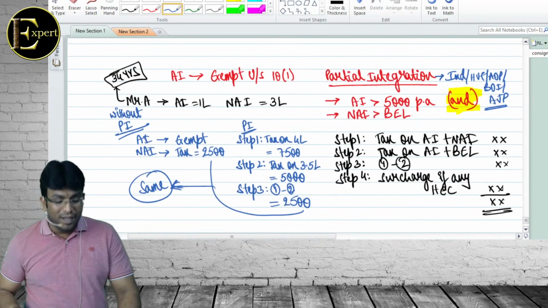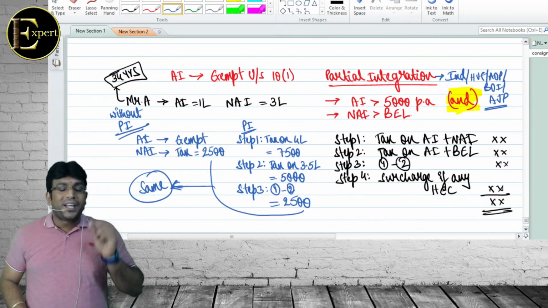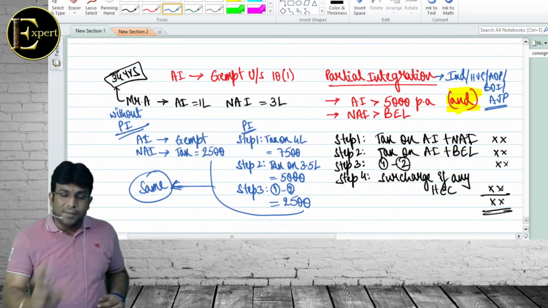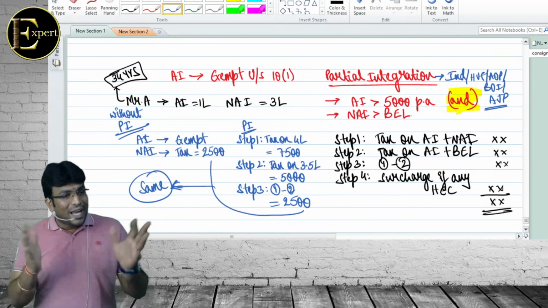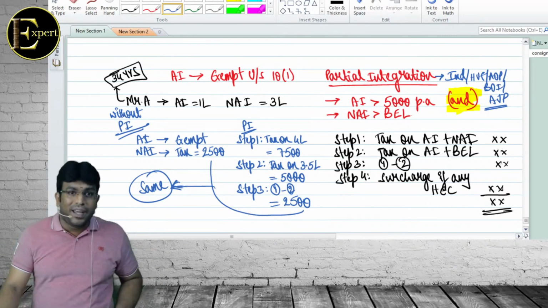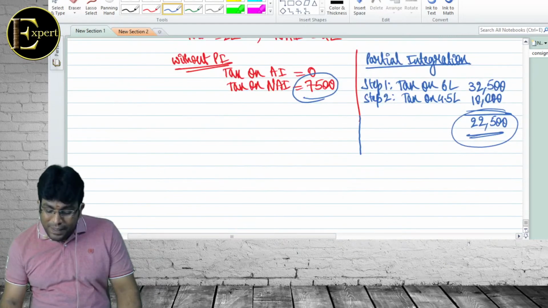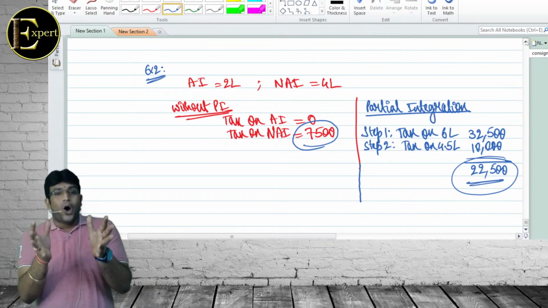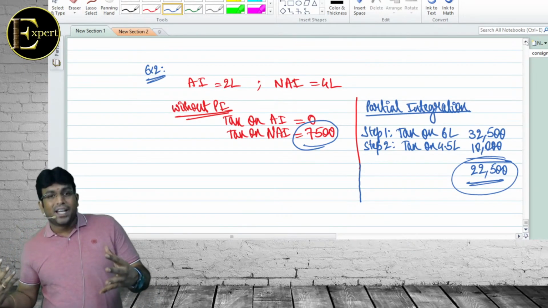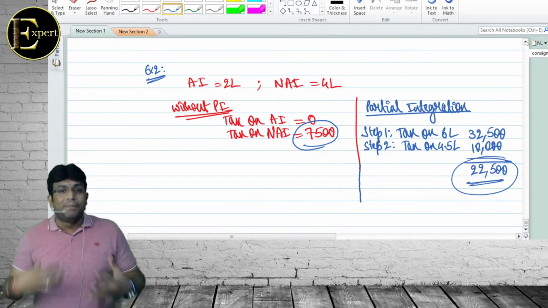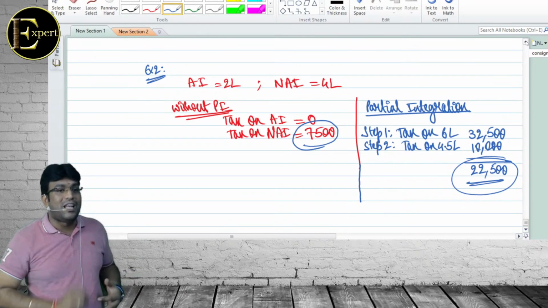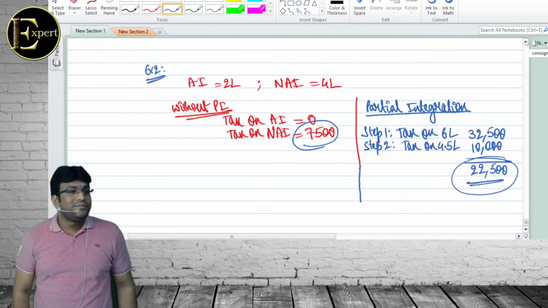In the first example, when agriculture income was 1 lakh and non-agriculture income 3 lakh, if you ignore agriculture income and see the 3 lakh figure, from 2.5 to 5 lakh the tax is 5% only. When you add 1 lakh to 3 lakh, it still makes only 4 lakh. Even then it is still in the 5% bracket only. Now in this example, non-agriculture income is 4 lakh. When you add agriculture income, 4 plus 2 became 6 lakh. From the 5% slab, you are jumping into the 20% slab. Automatically your tax will go up. Do you understand my point?